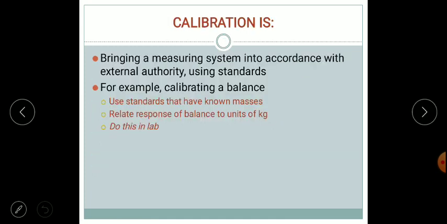Next one is calibration. The calibration term means bringing a measuring system in accordance with an external authority, that is, the standards.